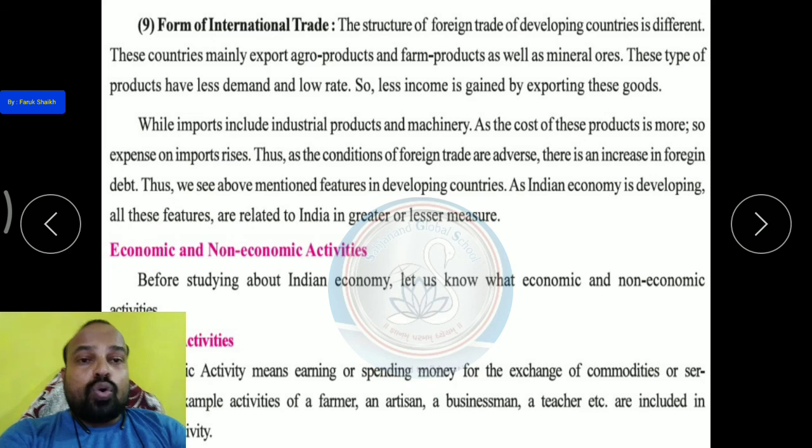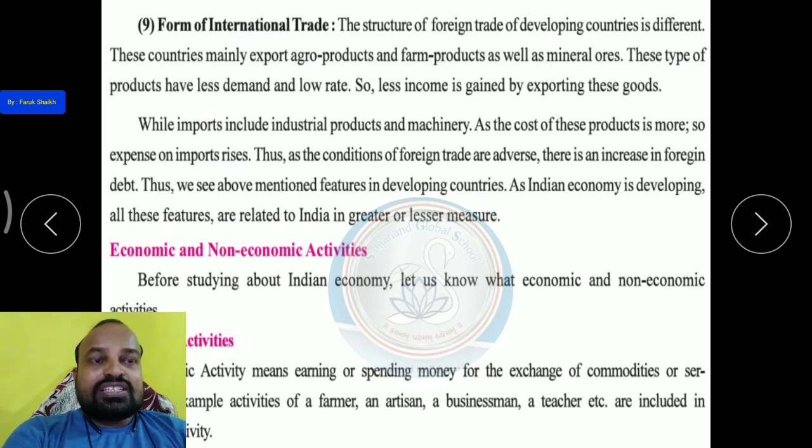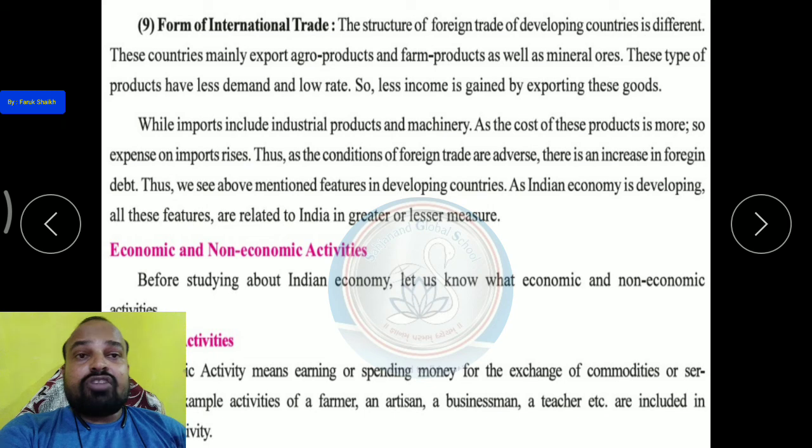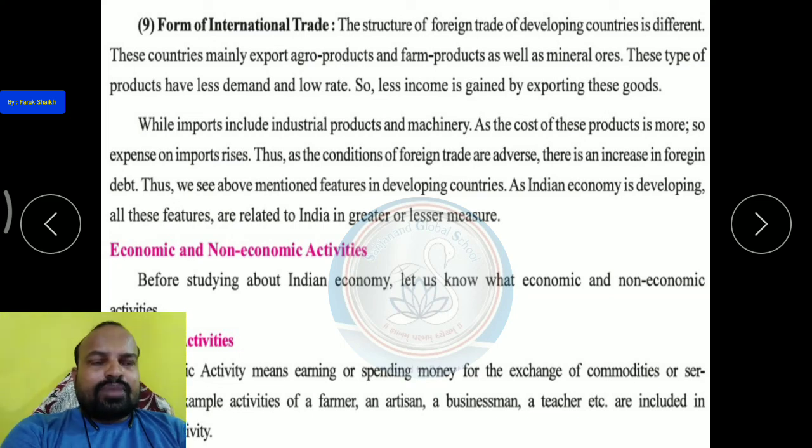And mineral ore means जो खनिज है, जो कच्चा खनिज है, like iron ore and all, they also export this. Because developing countries don't have the facilities to make useful things from that mineral ore. So these types of products have less demand and a low rate. So less income is gained by exporting these goods, because they have a very low rate and very less demand. That is why they get very less income.